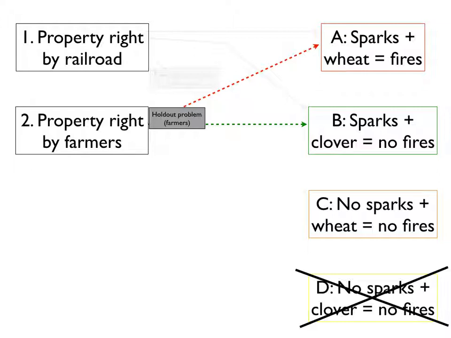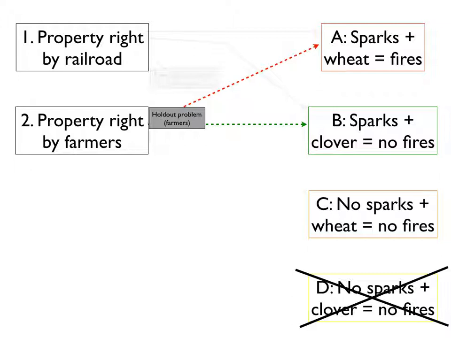In order to go through the farmers' fields and emit sparks, the railroad has to get permission from the farmers. It's going to try to bargain with the farmers by giving them $4 or $4.50 apiece to cover their damage, but you're going to have some that hold out and say, no, I want $100 for mine. You end up with the railroad having to buy the spark arrestor for $1,000 instead of the farmers struggling with either $400 of wheat damage or switching over to clover for $400.